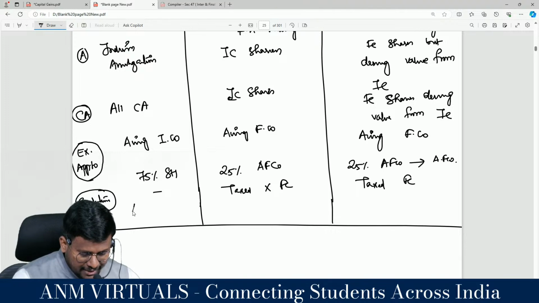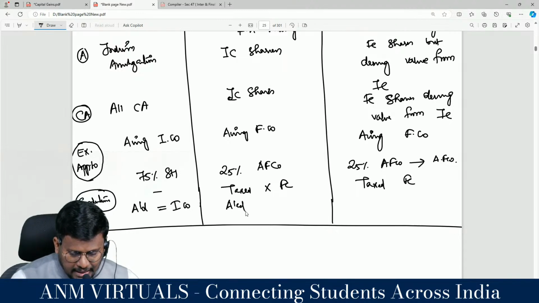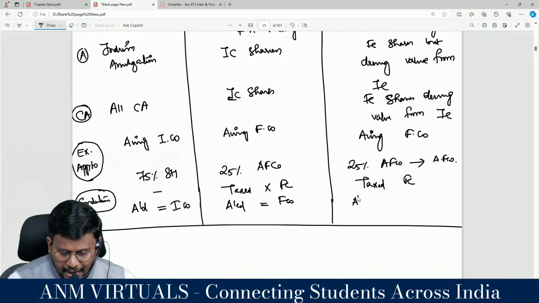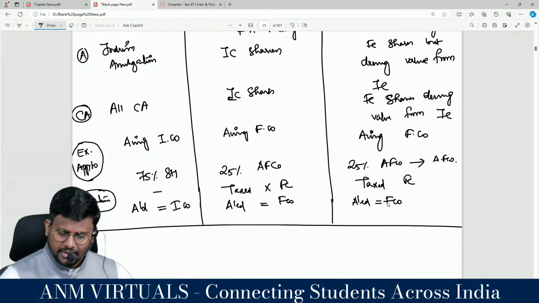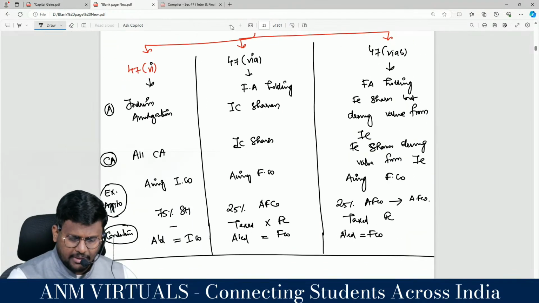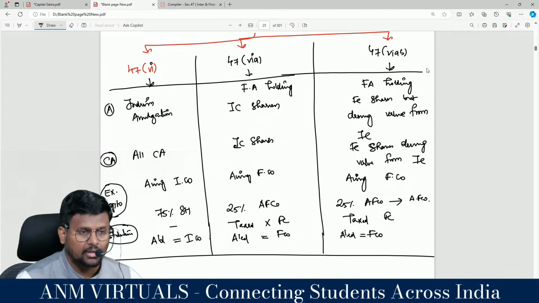Next one. Here the amalgamated company should be which company? Indian company. Here the amalgamated company should be which company? Foreign company. Here the amalgamated company should be which company? Foreign company. Is there any other difference? No sir, we have covered all the differences, right? Yes sir, this is what is required. This much is enough. We need not analyze further, all the points we have covered.